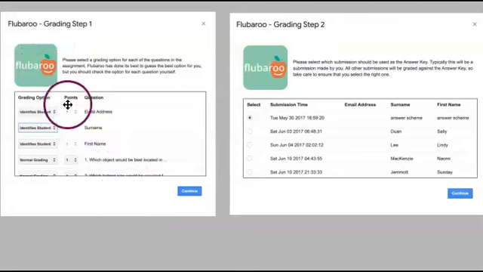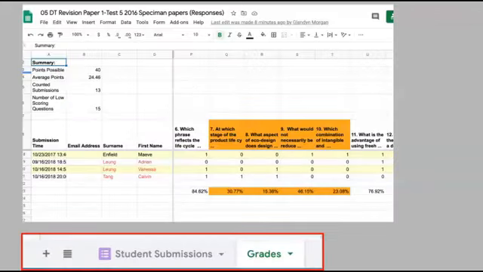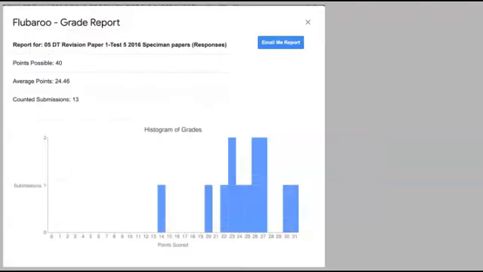So it's really only a two-step process. Once you've installed Flubaroo, you've just got to set up the identification for the students. Then you've got to put in your answer scheme. It produces this spreadsheet for you, and you can see a grading report, and then you can start targeting specific information that you need to reteach.